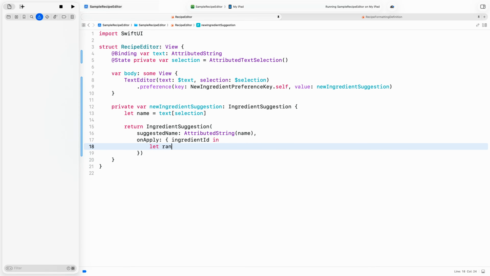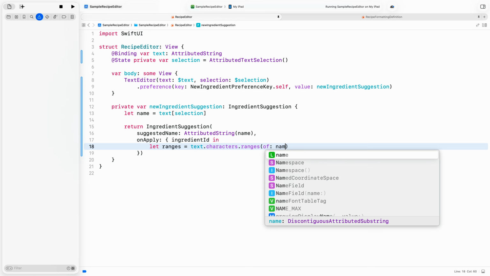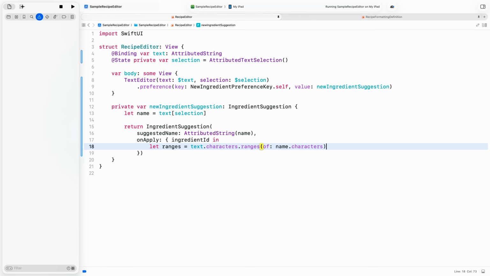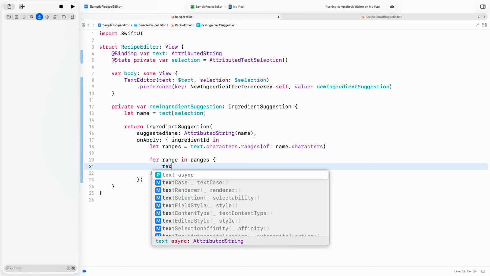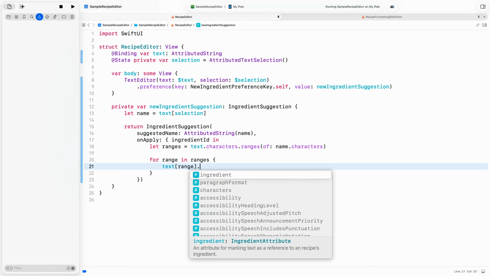Next, I need to find all the occurrences of the suggested ingredient name in my text. I can do this by calling rangesOf on attributed string's characters view. Now that I have the ranges, I can just update the value of my ingredient attribute for each range. Here, I'm using a short name for the ingredient attribute I had already defined.